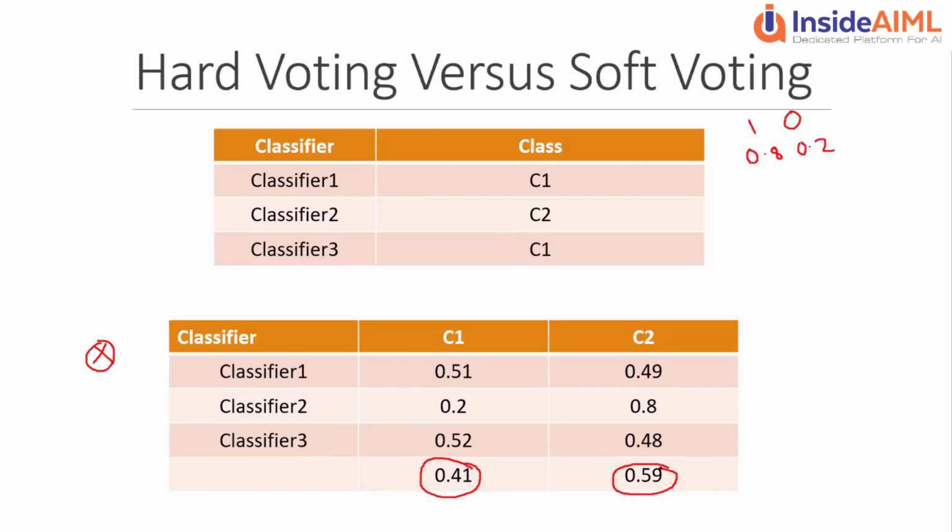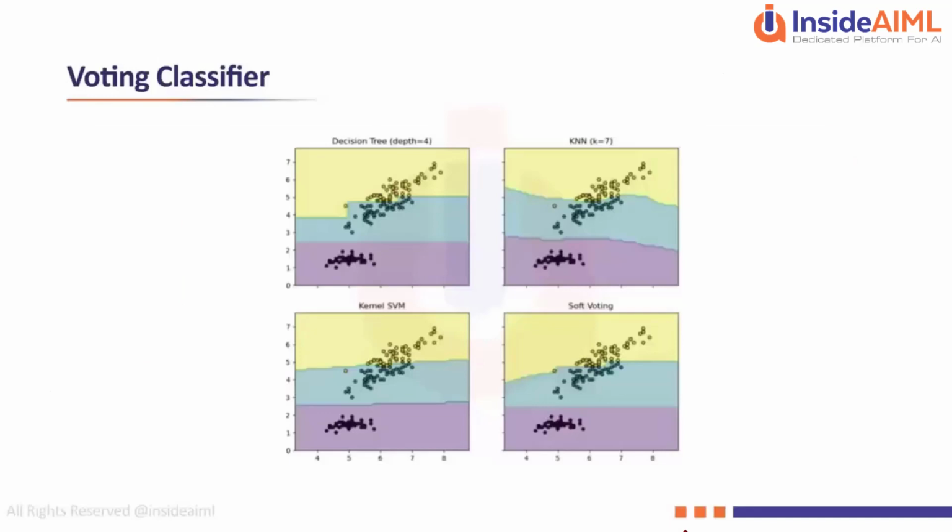So you see that at the hard voting level, the classifiers were just telling 1 or 0, their vote in terms of 1 and 0. Here the vote can be anywhere between 0 and 1, and that's why you call it a soft voting scheme. This is a further example of soft voting, applied on a decision tree, a KNN, and a kernel-based SVM, and the decision boundary has improved.